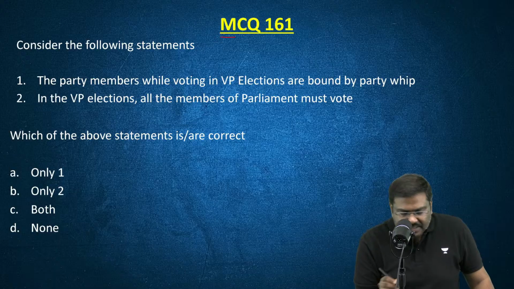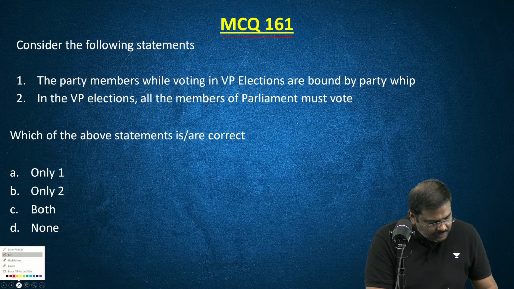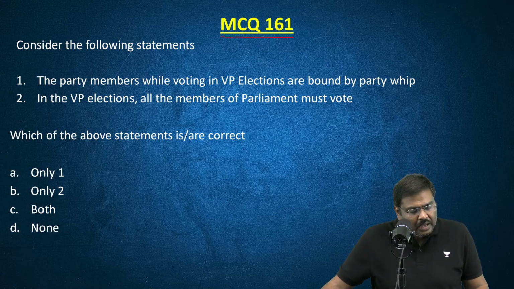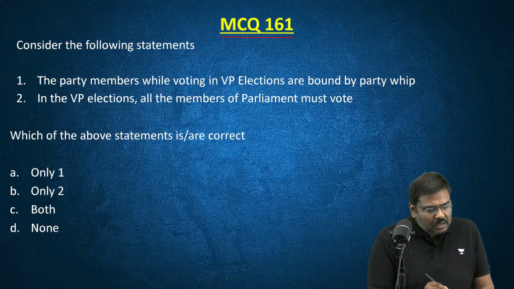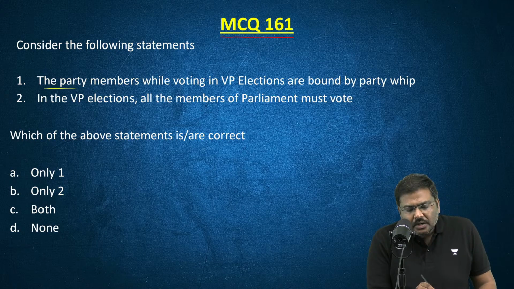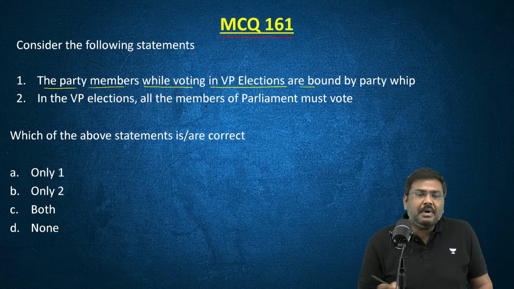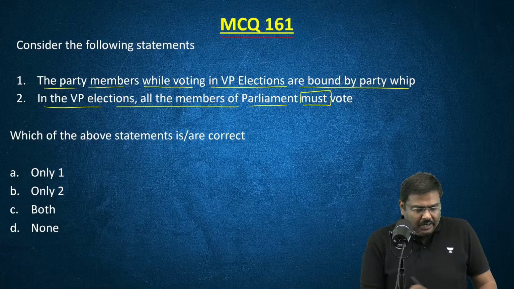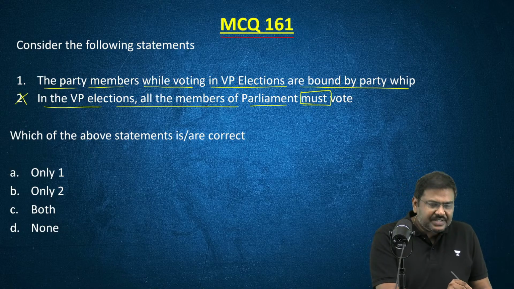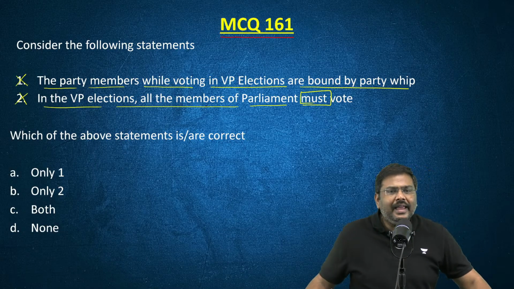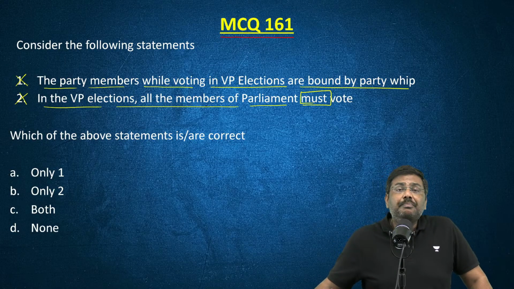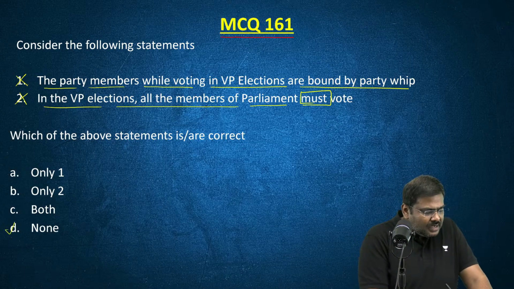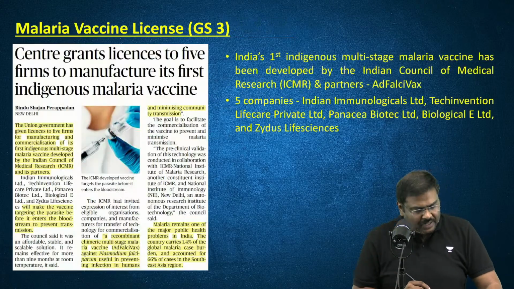Now, associated with this, please solve the MCQ very quickly. This MCQ should not be difficult for you. Consider the following statements. The party members while voting in VP elections are bound by the party whip. In the VP elections, all the members of the parliament must vote. The second statement is incorrect. The first statement is also incorrect. Some of you are saying A. My dear, whip is not there in the context of VP elections. So both the statements are incorrect. The right option for this question will be option D, none of the above.